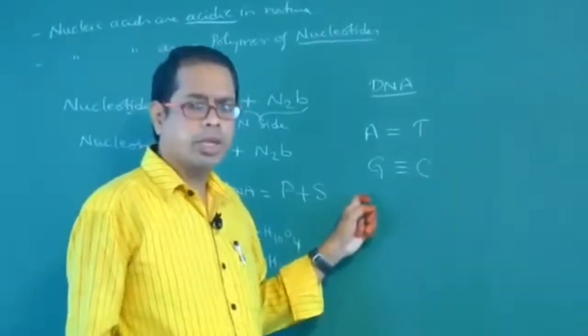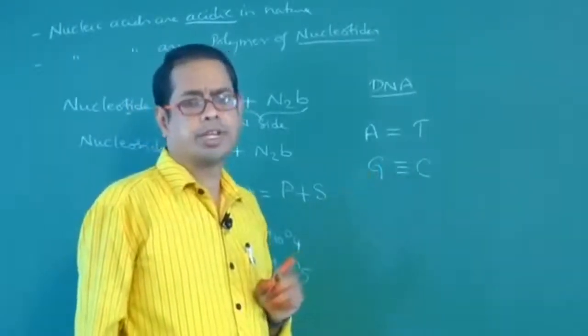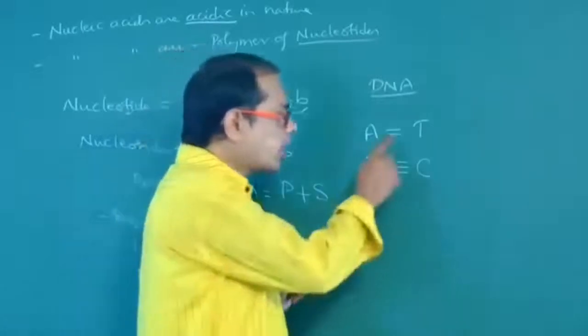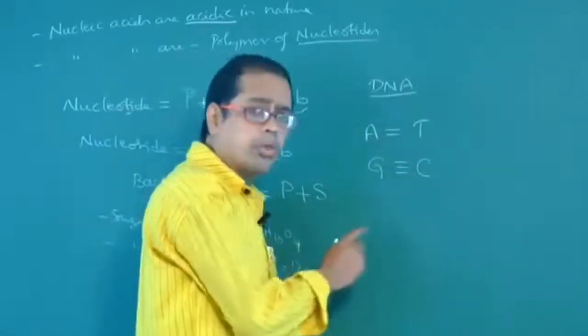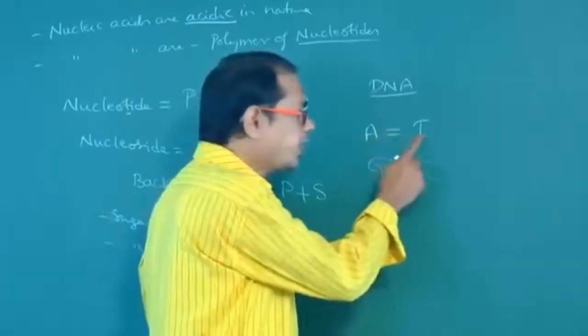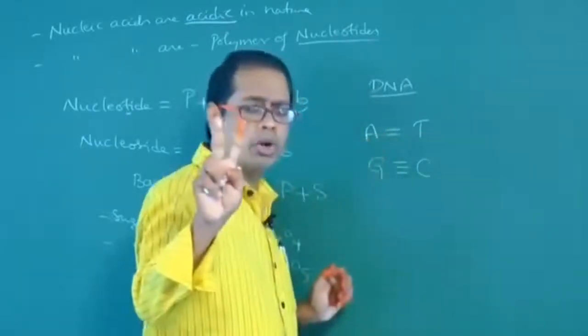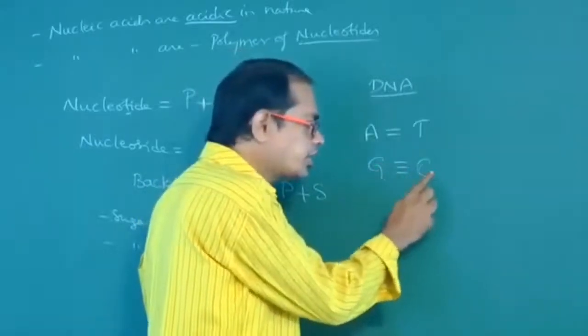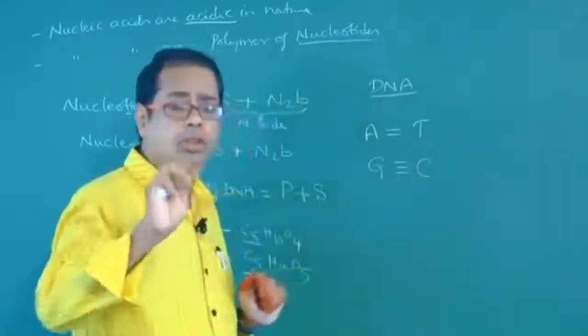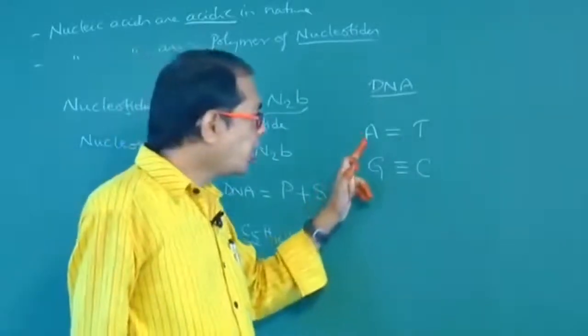These are the hydrogen bonds. We have to remember the number of hydrogen bonds also. Number of hydrogen bonds between A and T, 2 hydrogen bonds. Number of hydrogen bonds between G and C, 3 hydrogen bonds.